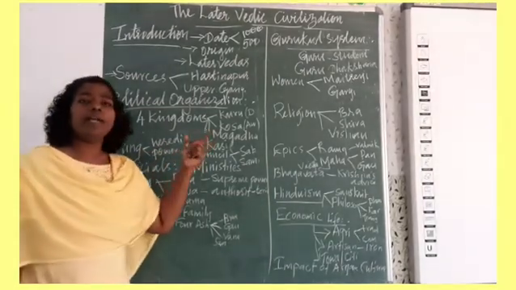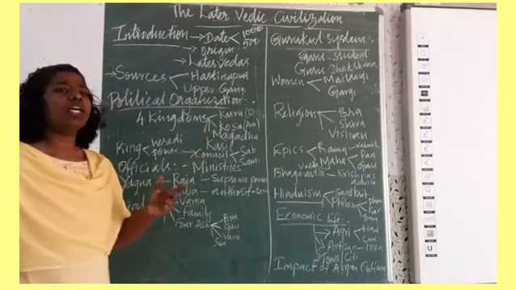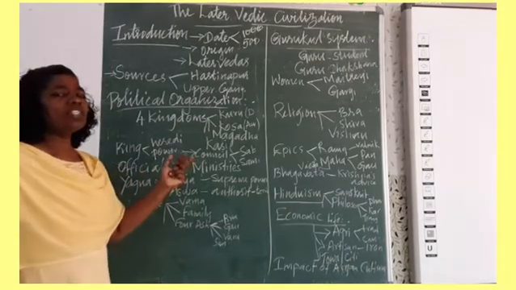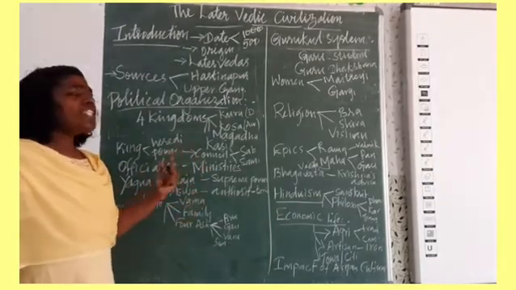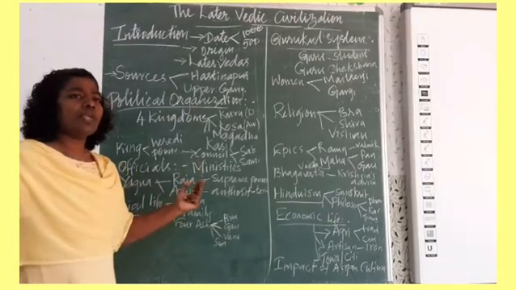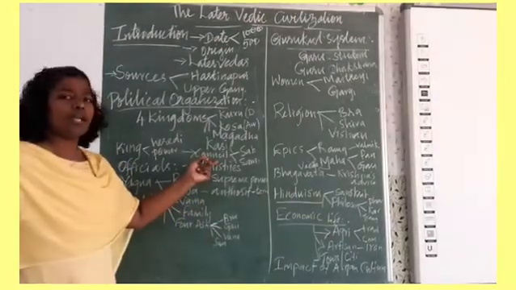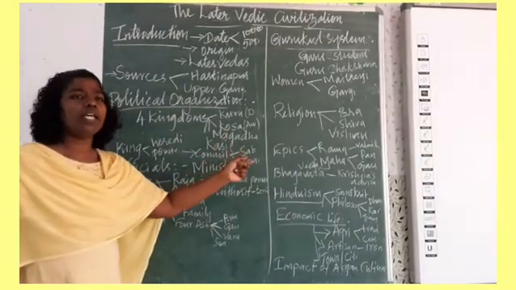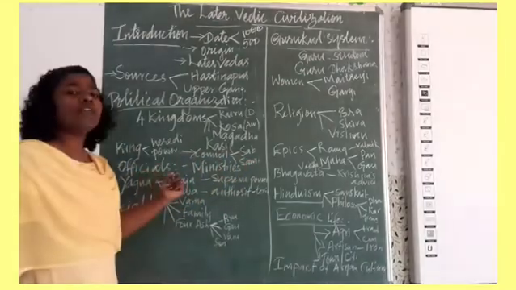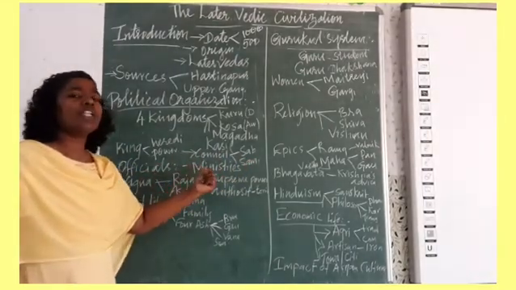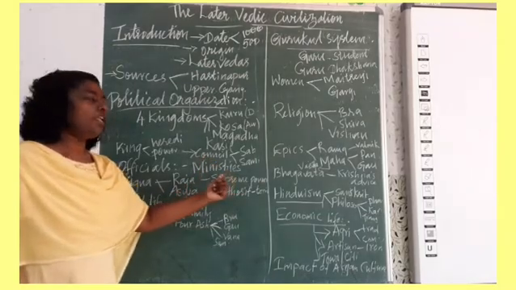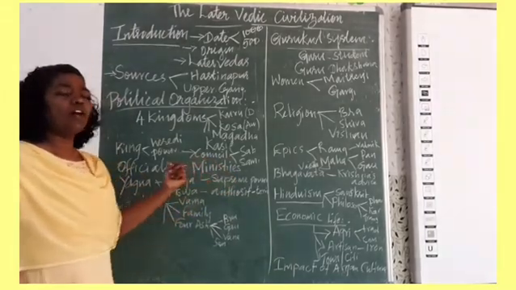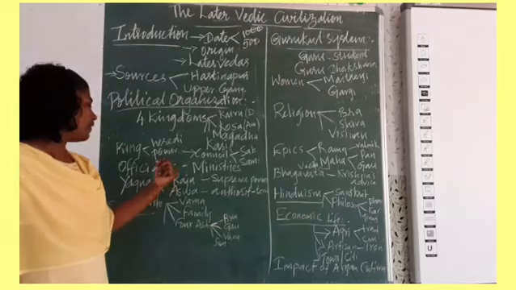In the early Vedic period, we have seen that to help the king there were two important councils: Sabha and Samiti. During the later Vedic period, the councils lost their power. The Sabha and Samiti were forgotten. But the king appointed different officials to take over different functions in the different departments. So various ministries were taken over by the officials who were appointed by the king.